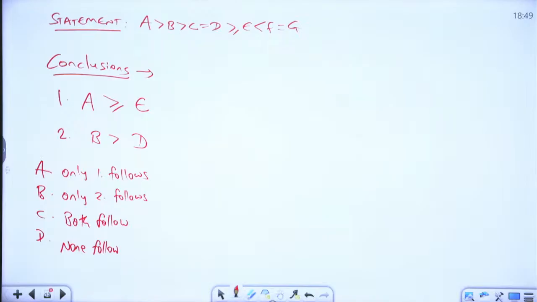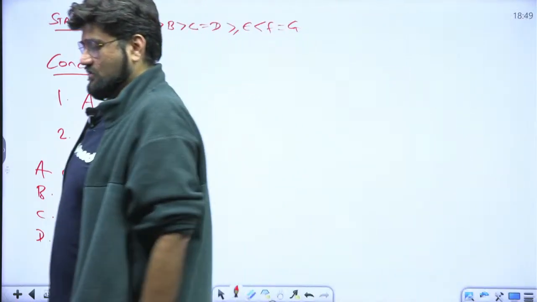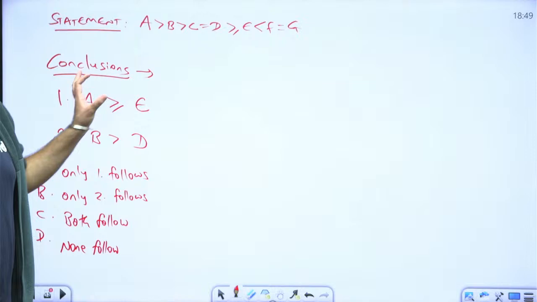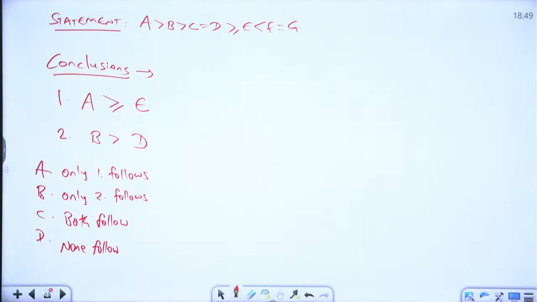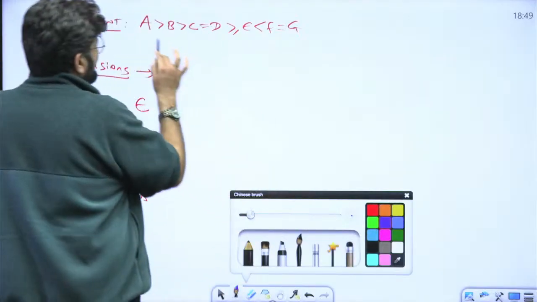Okay, a lot of students, except for Prudhvi, have gone with option B. Okay. So let's go for this. It's asking about A and E. Let's start quickly.